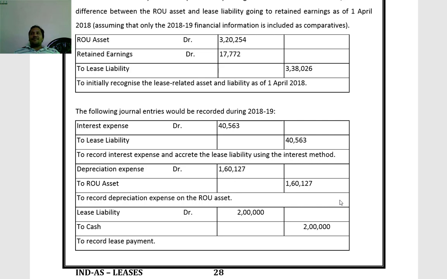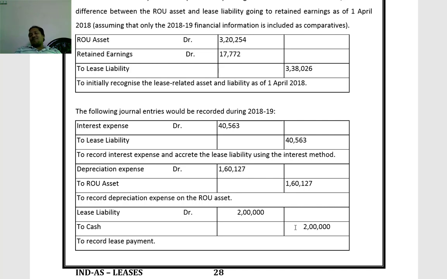Then for depreciation, depreciation expense account debit to ROU asset account 1,60,127. This is for depreciation. Then for lease payment, lease liability account debit to cash 2 lakhs. This is for lease payment. These are the entries to be considered for 2018-19, for comparative purpose.